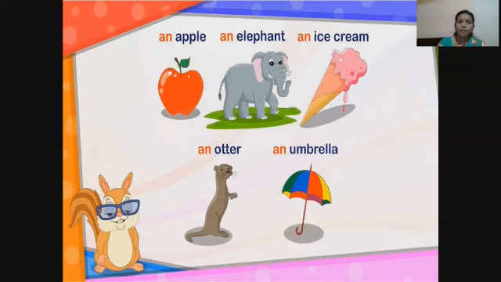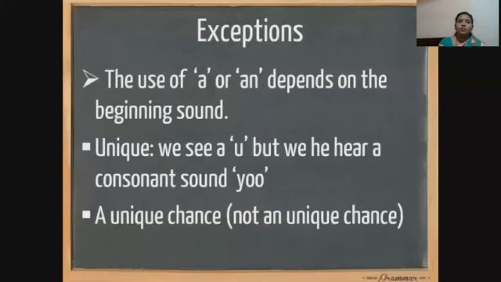We use an for words with vowel sounds. Here, the use of a or an depends on the beginning sound.